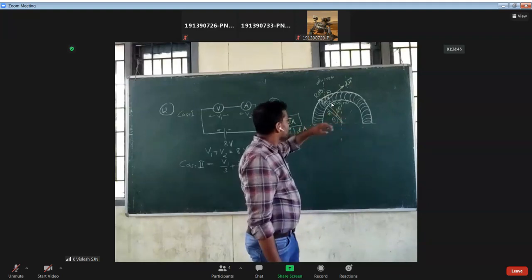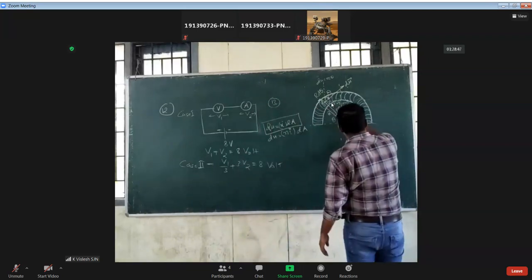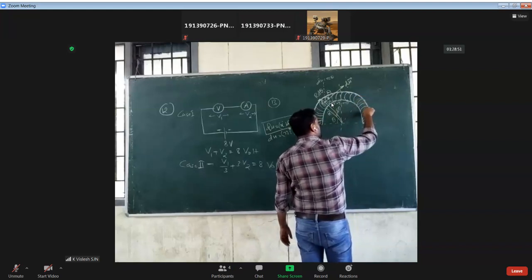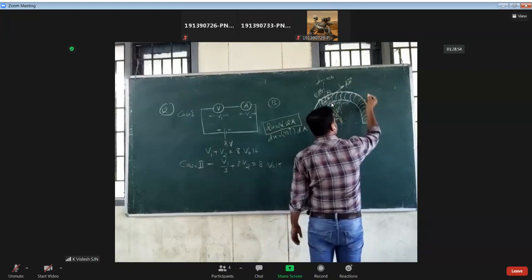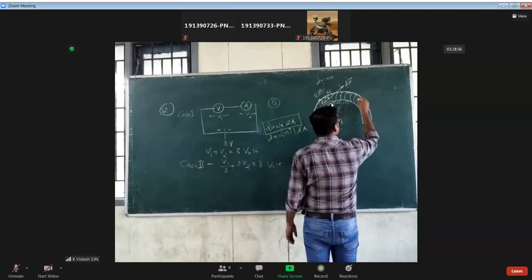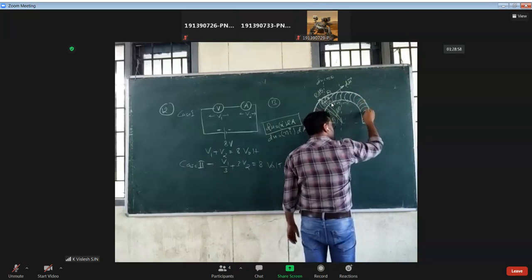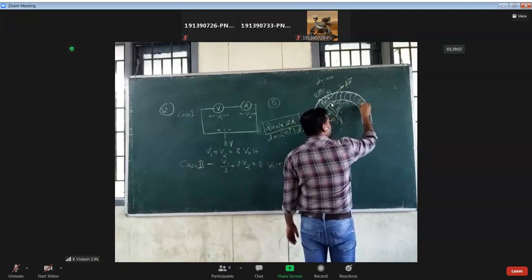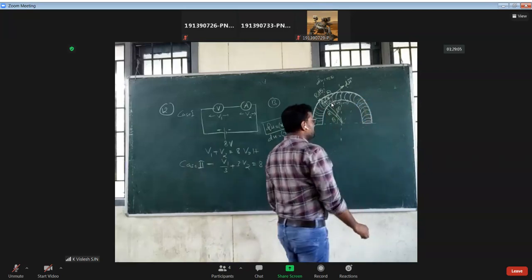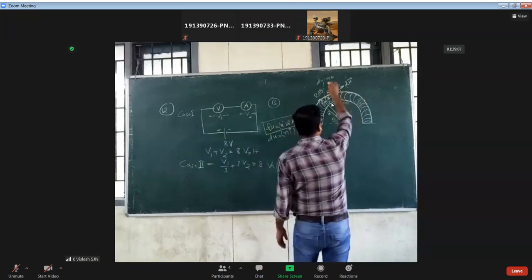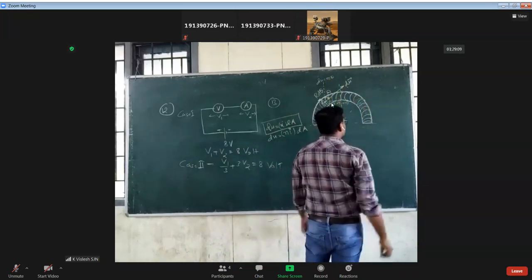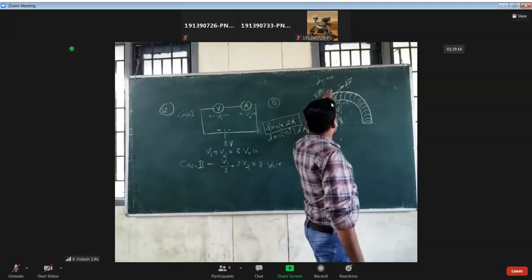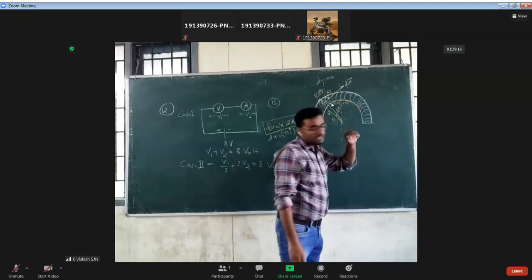Even if you take an element here, suppose I consider the area vector in this way. Why? Because I have taken the current clockwise. So d mu will be in this direction. One component here will be theta, it will also be theta. So the d mu cos theta will cancel out, and we will be left with only sin theta.